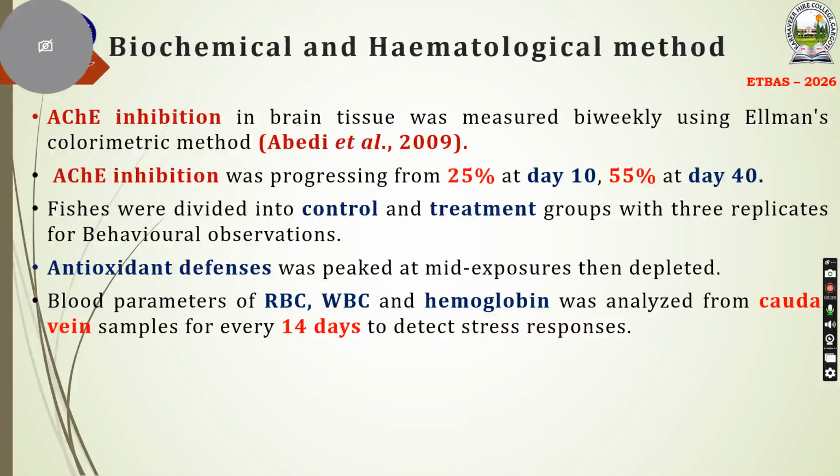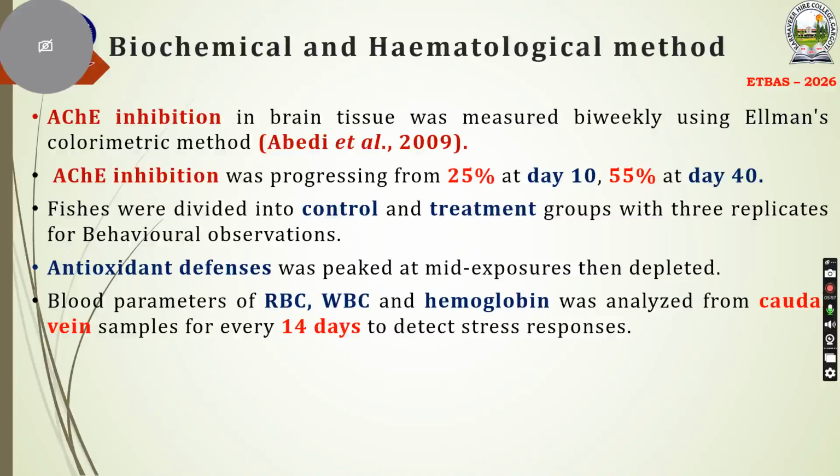AChE inhibition progressed from 25% at day 10 to 55% at day 40, where the acetylcholine esterase activity was declining.